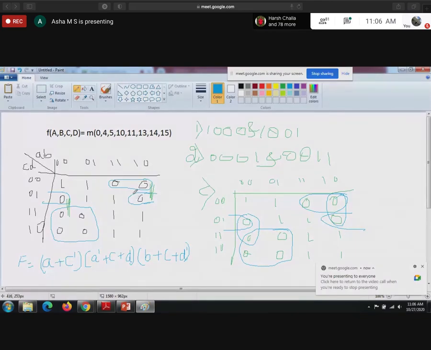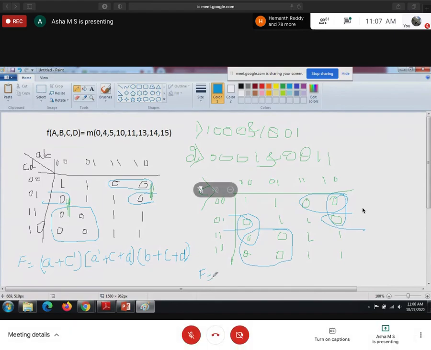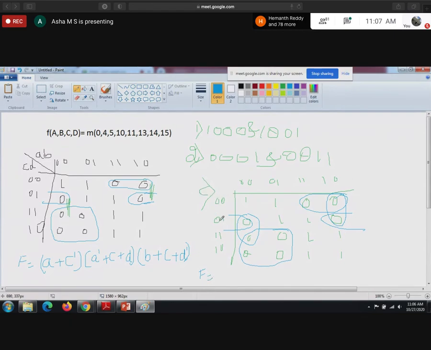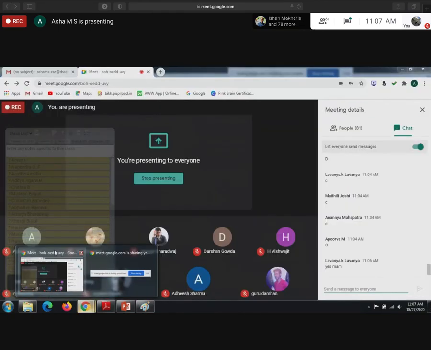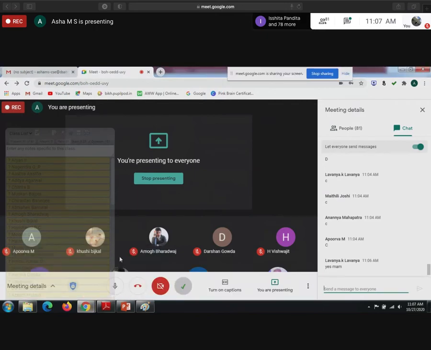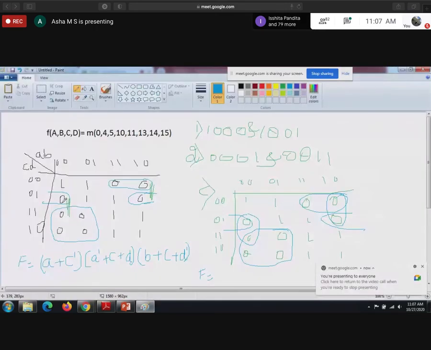See, 1 pair, 2 pair, 1 quad. 3 plus 1, 4. 4 plus 1, 5. 5 groups you will get. 4 pairs, 1 quad. Can you write the F now? Can anyone give F? Guys, don't forget to add this.